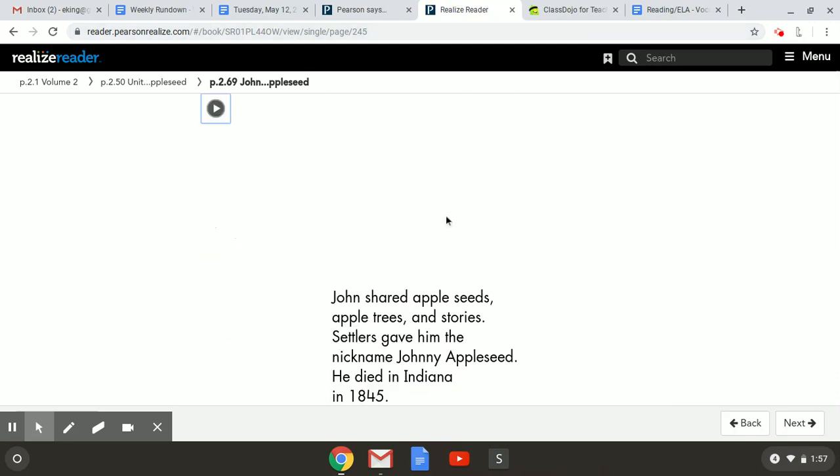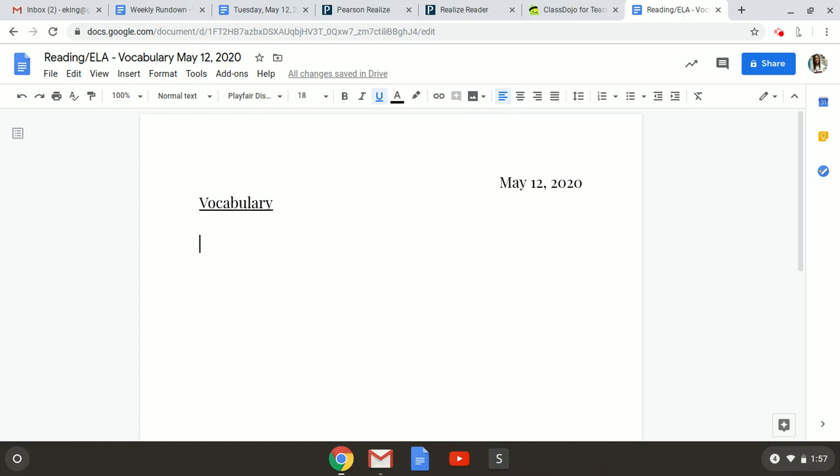So the vocabulary word that we had today was settlers. And the way that that was used, so you guys can take out your notebooks and set it up with the date and vocabulary. If you haven't done this yet, just pause the video and go ahead and do that now. Then when you get back, our word is settlers.